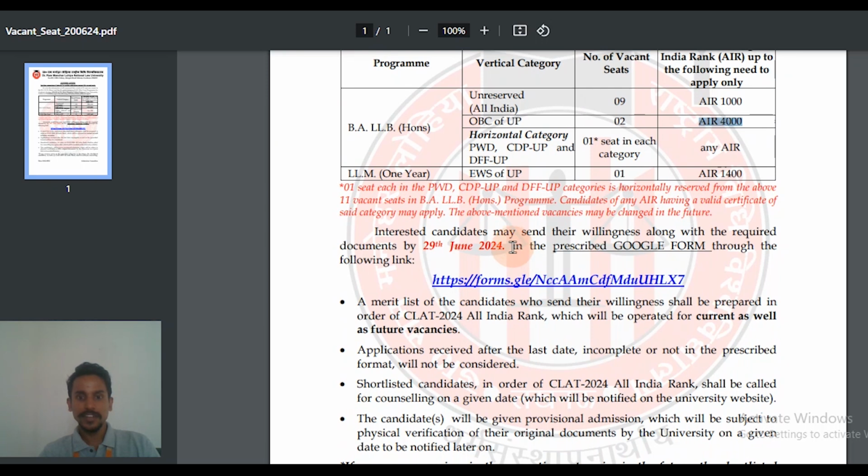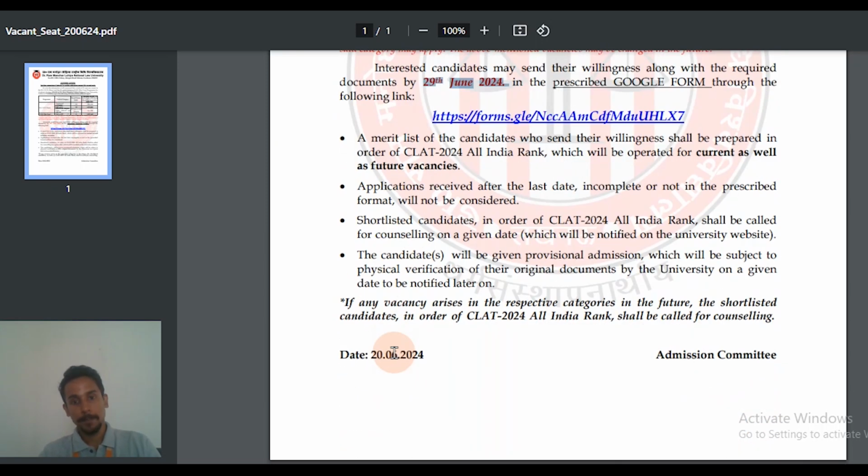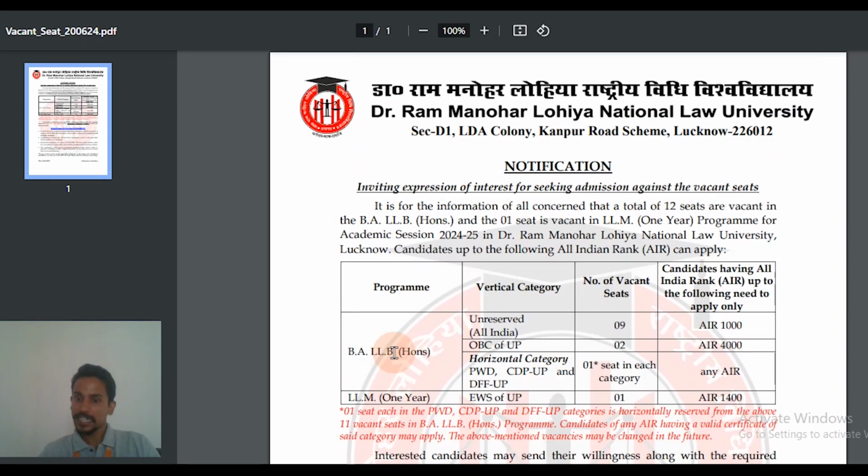Further, it's given that the last date to fill this application is 29th of June 2024. This is also something you have to keep in mind. When the merit list is declared, we will definitely notify our students for the same.